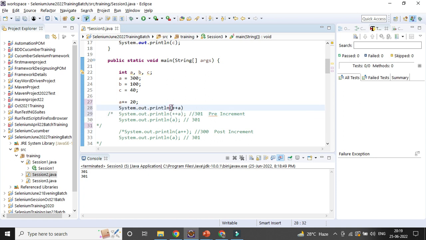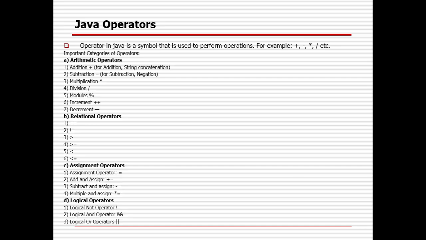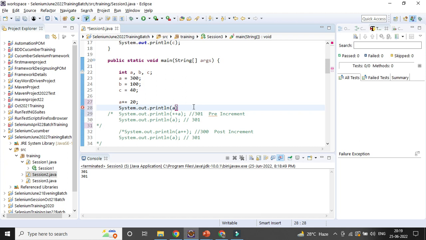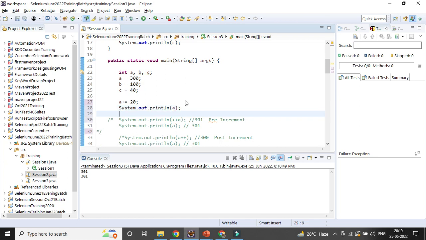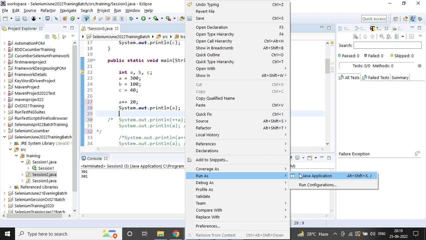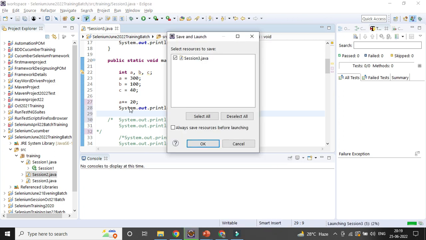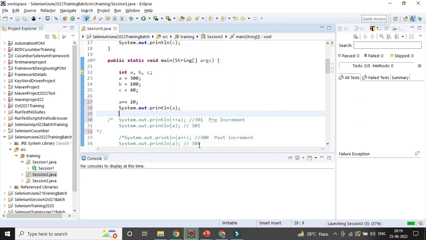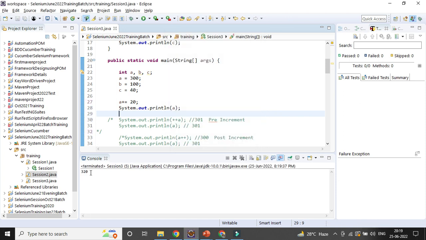So that is called the assignment operator. If you want to print the value of a, it will be 320. So instead of 1, a plus plus means only one increment, but with the a plus equal to sign, in case you are giving some value, it will be incremented by that amount. You can see 320 is coming.